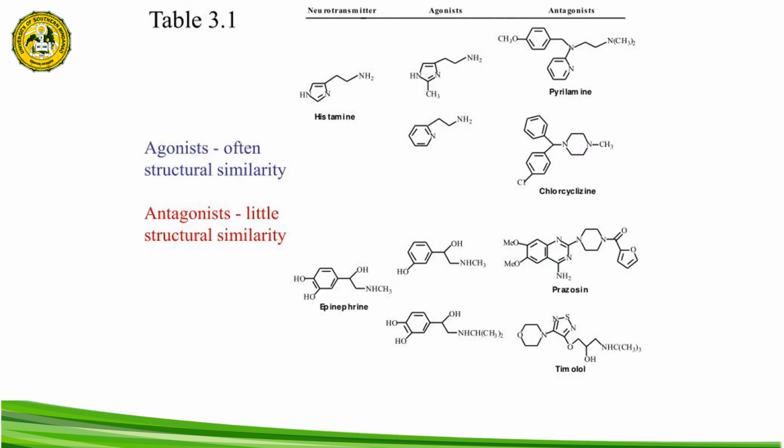In terms of chemical structure, usually the agonists have similar structures. For example, these are agonist drugs, and they have similar structure with this agonist drug. For the antagonists, they have little structural similarity. For example, pyrilamine is structurally different from the other types of antagonist drugs.